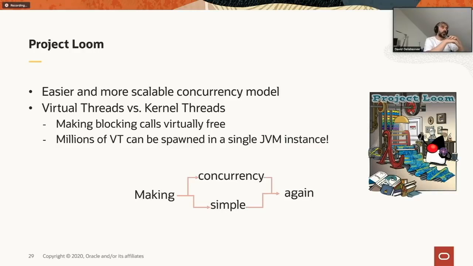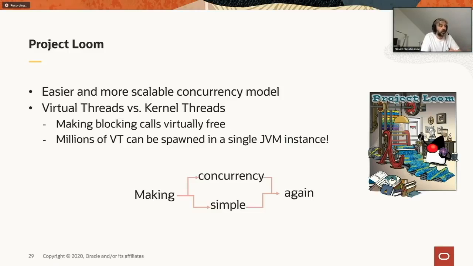So Project Loom is basically trying to solve that by making concurrency simple again. How? Right now, the JVM is using native threads, kernel threads. Loom introduced the notion of virtual threads, which are basically software threads that are managed and scheduled by the JVM. And obviously, the JVM will have to do mapping between those virtual threads and some underlying kernel carrier thread, but that is handled by the JVM.